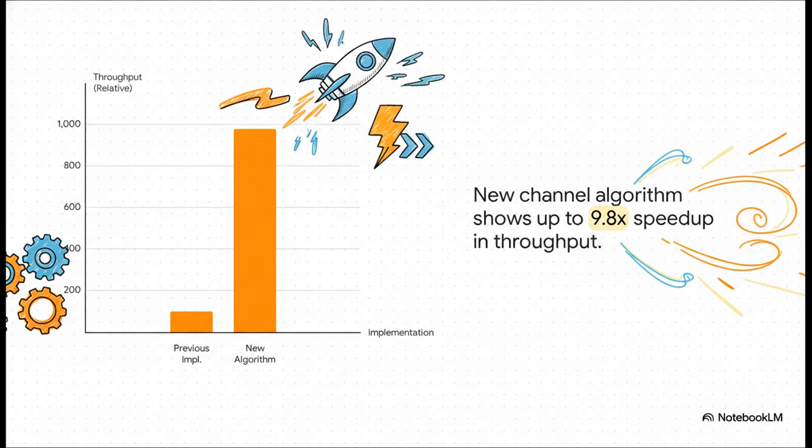Just look at this chart. It shows the performance of a brand new, super-optimized algorithm for that exact channel. And we are not talking about a small 10 or 20% improvement here. We are talking about a nearly 10-fold increase in throughput, a 10x speed up. That is a gigantic leap in performance.